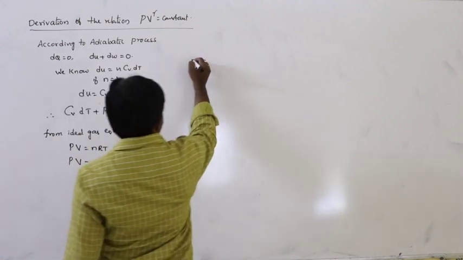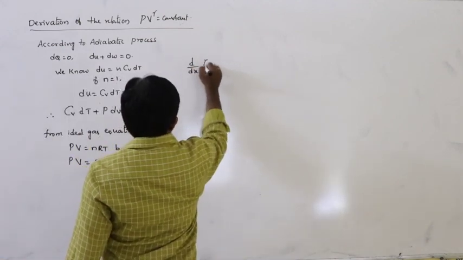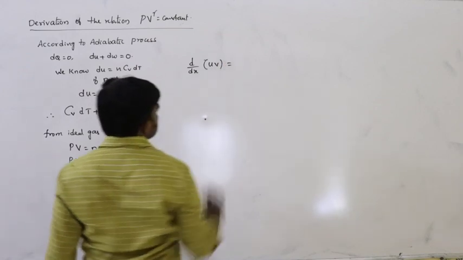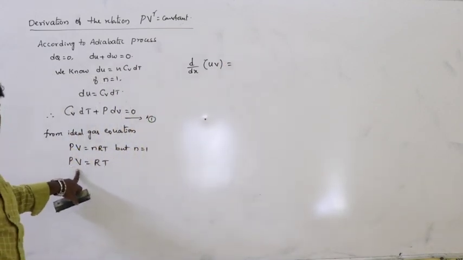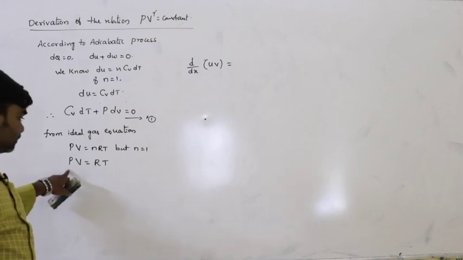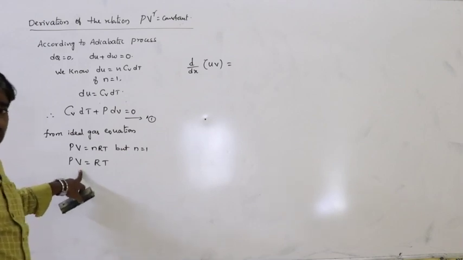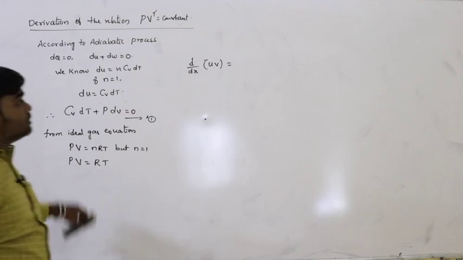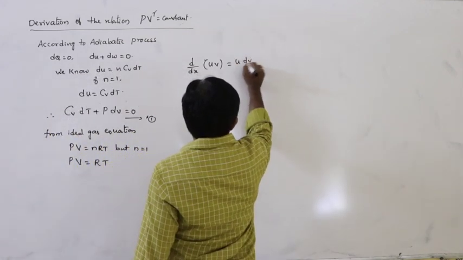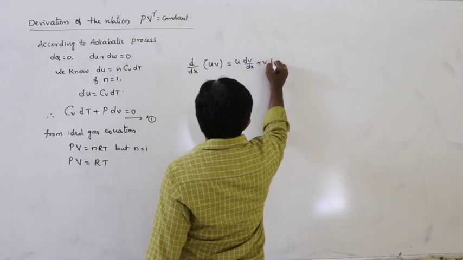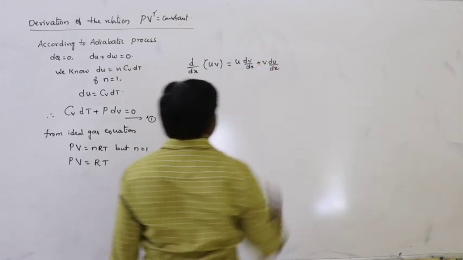Differentiation formula is generally d/dx of uv, two variables. Here the pressure varies as well as volume also varies in this process. See here, d/dx of uv is u into dv/dx plus v into du/dx.